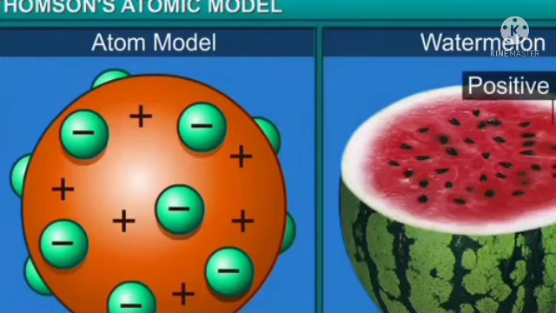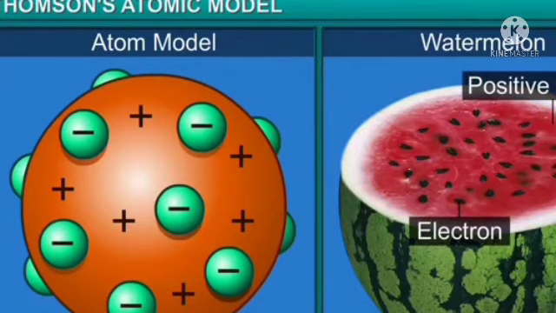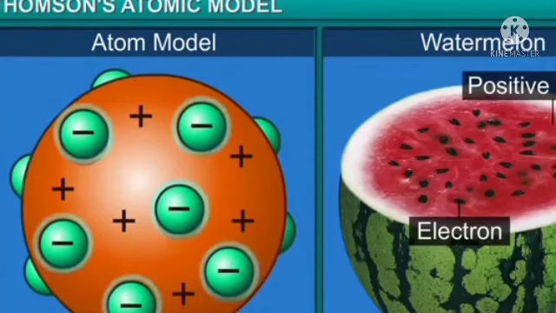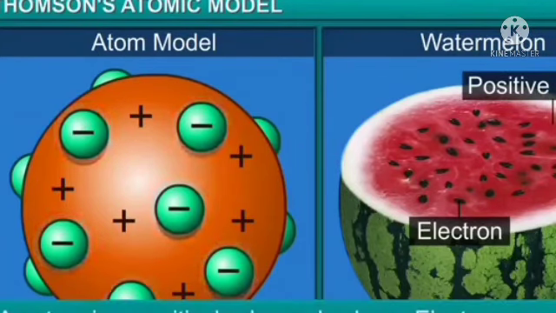This can also be explained through the example of a watermelon. The positive charge in the atom is spread all over like the red fleshy part of the watermelon, where the electrons are like the seeds of the watermelon. The oppositely charged particles were held together by electrical forces of attraction.